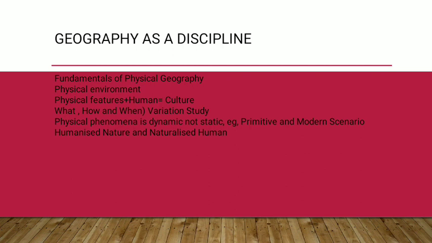Now compare it to India. In India, most of the people are vegetarians. Why? Because India has always been productive with agricultural goods. Our soil is very fertile. This is one of the reasons why the culture has changed. There, the culture is about having non-vegetarian food; here, the culture is about having vegetarian food. So this is your third point: the physical environment interacting with humans results in a culture, and that culture has always been followed. So always remember these 3 points.